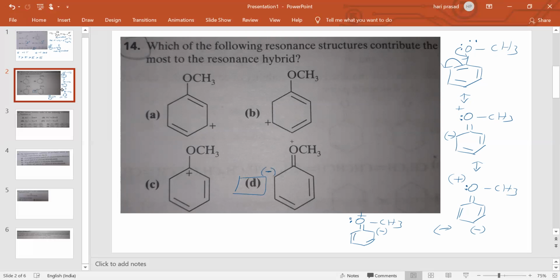That's all, the negative charge is missing. This resonance structure contributes to a greater extent, because in the rest, a carbon has a positive charge, which is not a resonance structure. Therefore, we give this one, and here we have to give the negative charge.